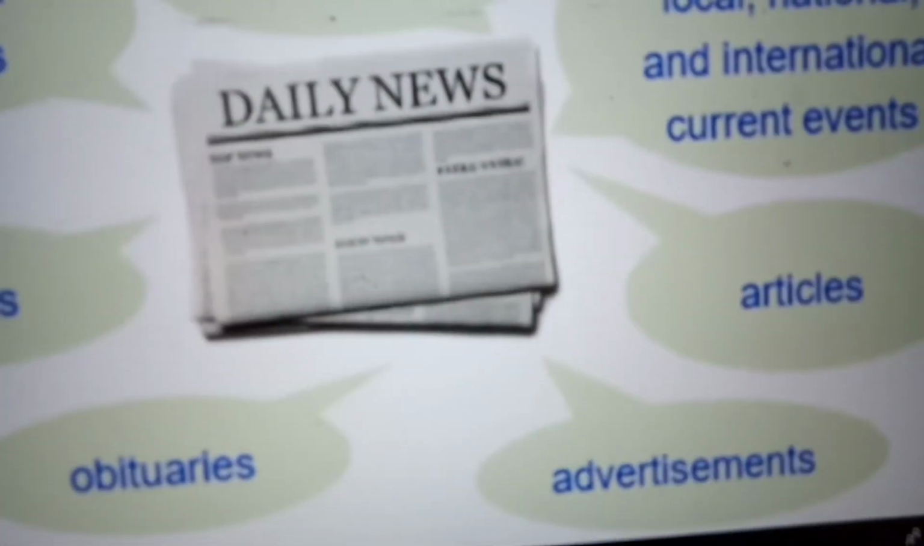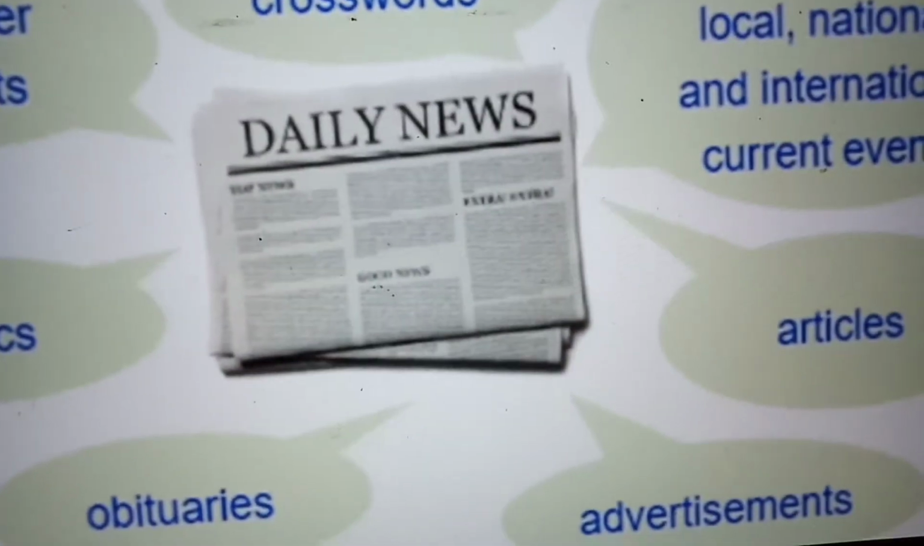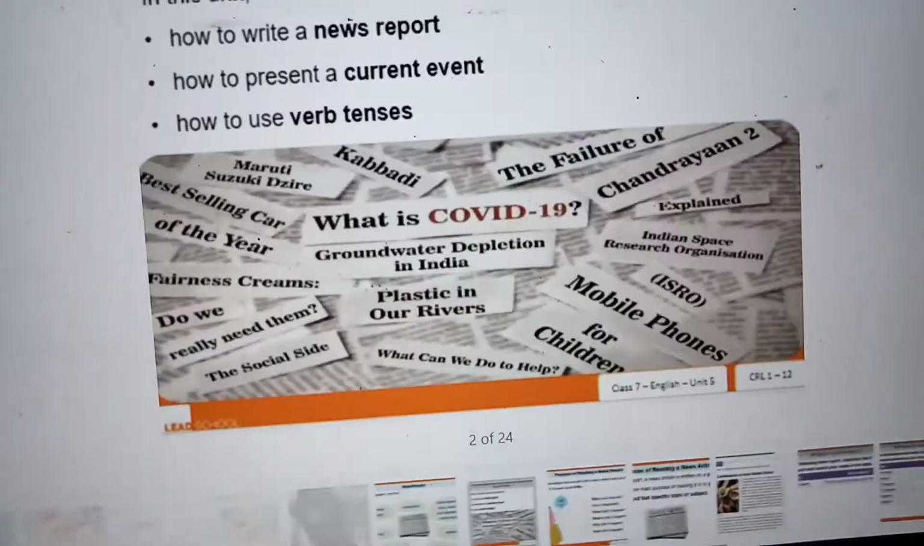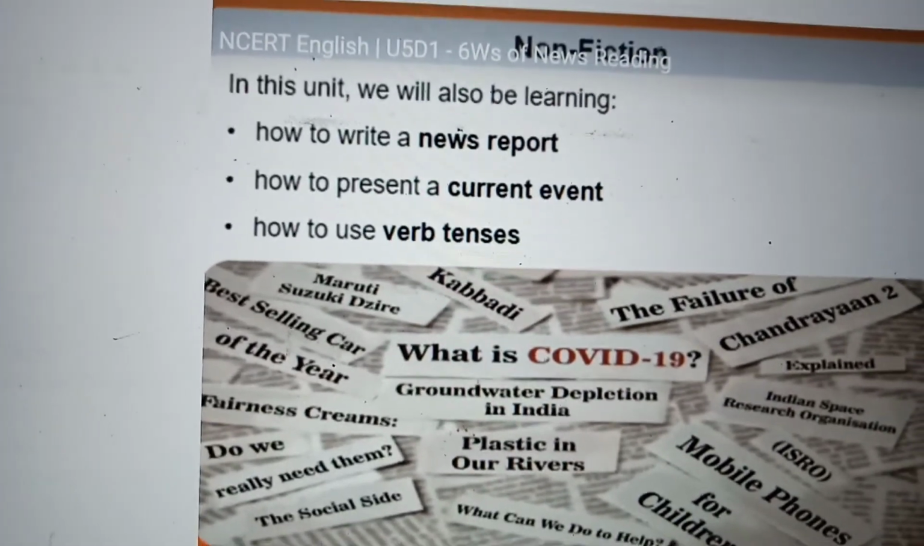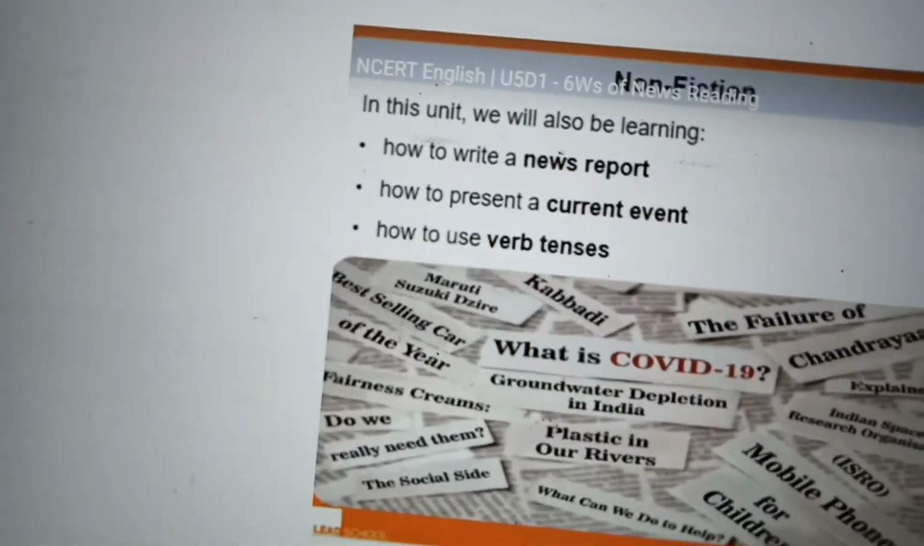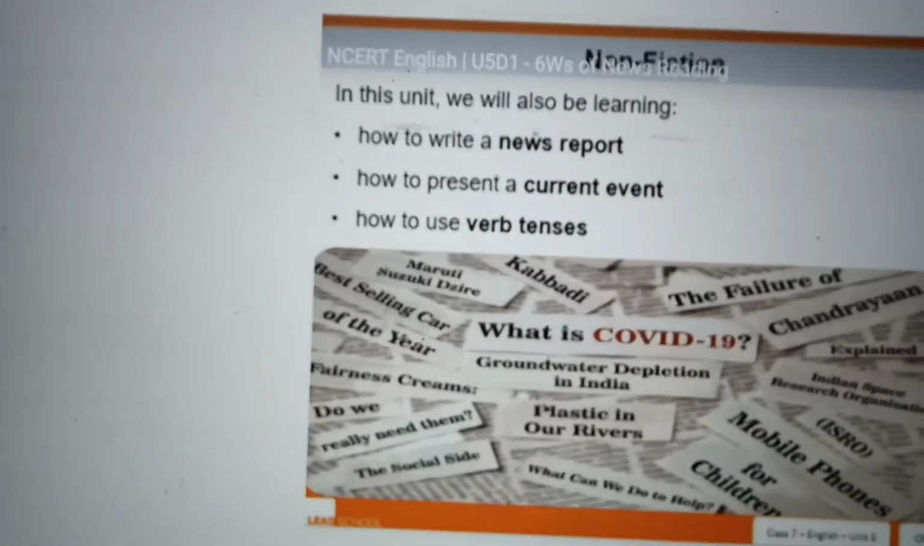Next, we are going to see in this unit how to write a news report, how to present a current event. Current event means something which is happening now. If you say a cyclone is forming, that is a current event.